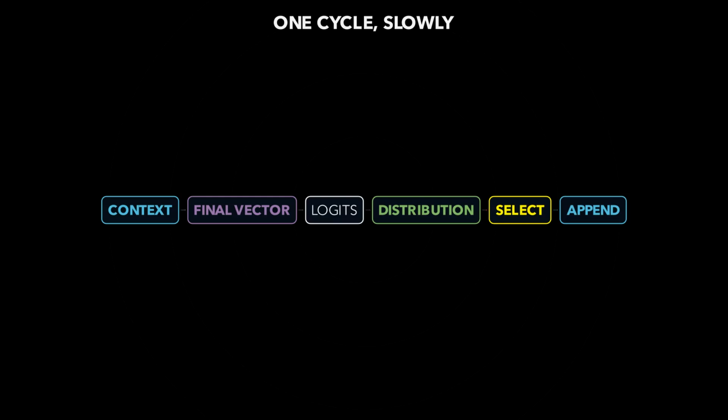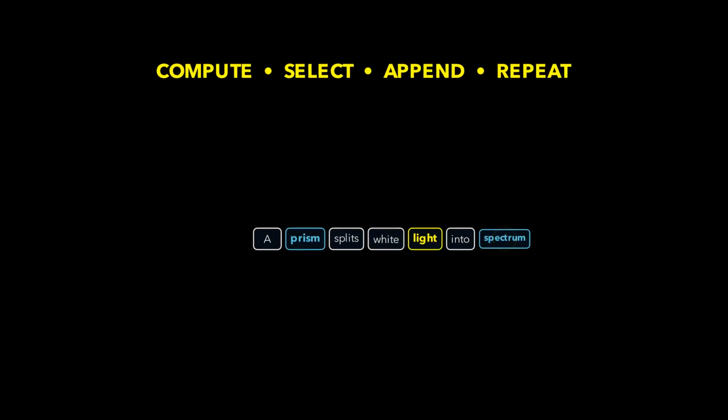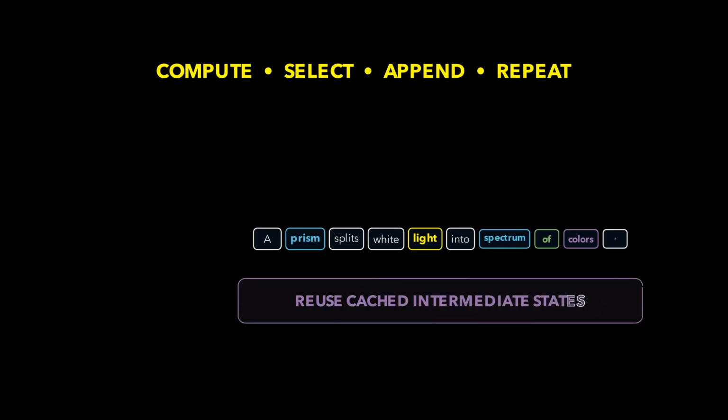The first cycle is worth watching slowly. Context, final vector, logits, distribution, selection, append. After that, generation becomes rhythm. Compute, select, append, repeat. Even if an interface streams several characters at once, the underlying decoder-only pattern remains autoregressive. The continuation is built from successive token choices. Implementations can reuse cached intermediate computations to make this faster, but the conceptual dependency remains. The next choice depends on the tokens already selected.